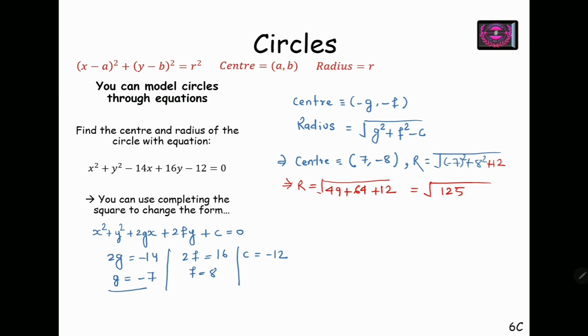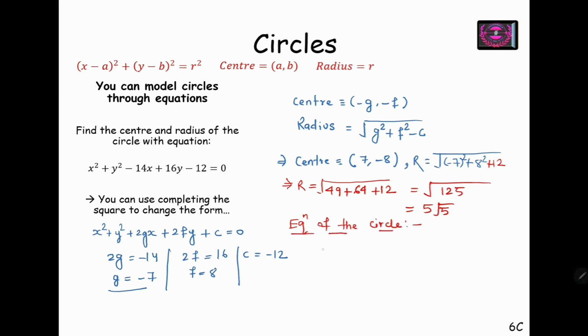So square root of 125 can be simplified further as 5 root 5. Let me cross check. Okay, it's right. Now, so I can write the equation of the circle now. Therefore, the equation of the circle